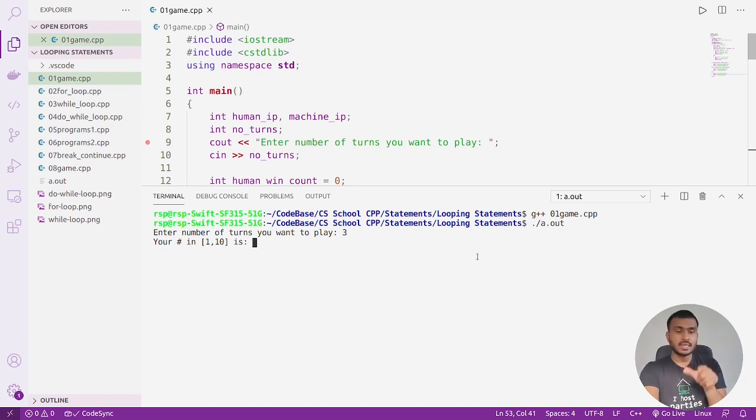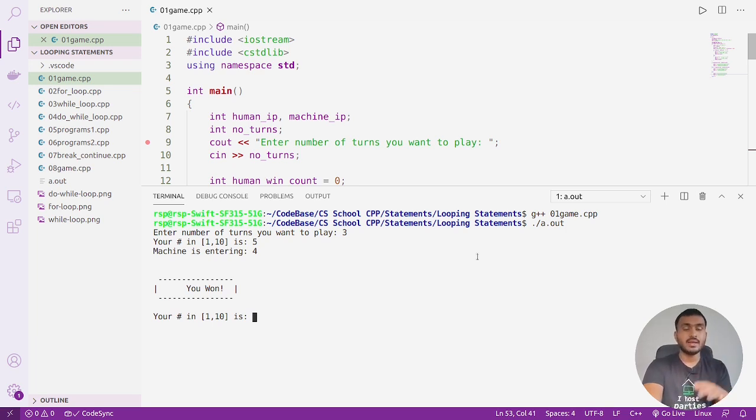Now it is asking us to enter a number from 1 to 10. So let's say I want to enter 5. I'll enter 5 and then hit enter. Then it is saying the machine is entering 4. So I entered 5, and the machine is entering 4.